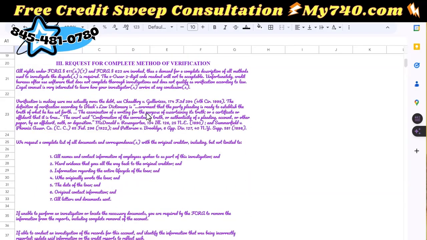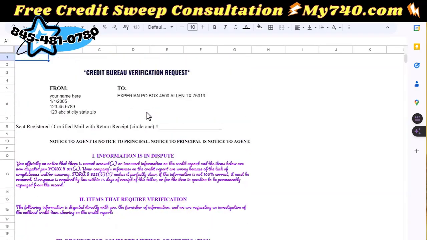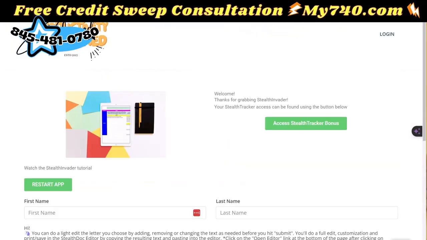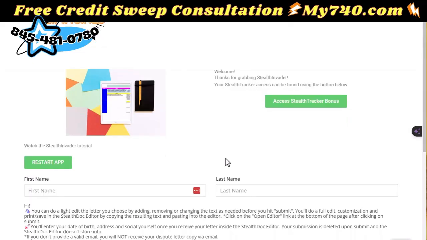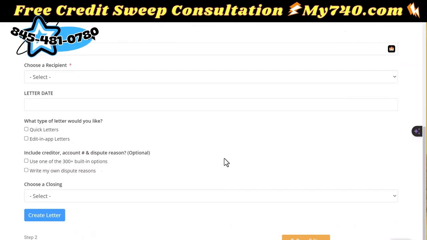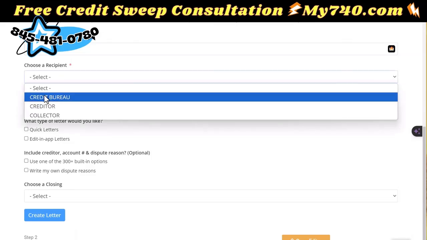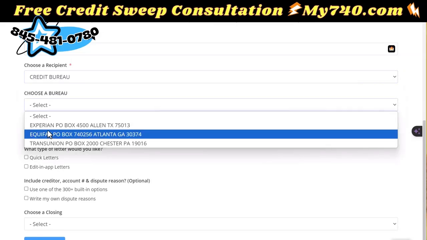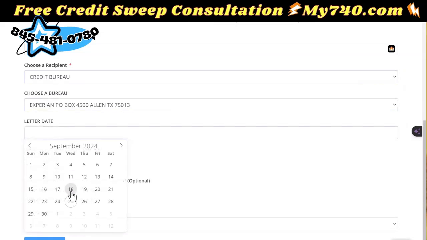Where would you create one of these? Number one, inside of live automation. Number two, if you want something simpler where you don't have to import Identity IQ or Smart Credit, you can create it inside of Rel 180 or create a simple dispute right inside Stealth, my newest app. Add your personal information, your email. You're going to choose a recipient such as the credit bureau. Choose, let's say Experian. You're going to select a letter date.